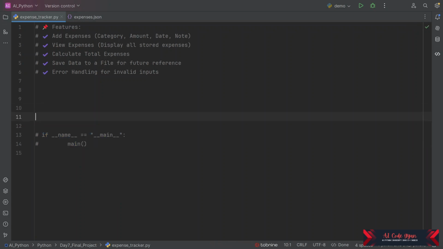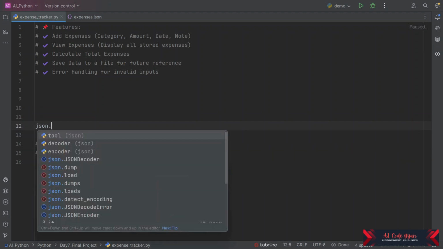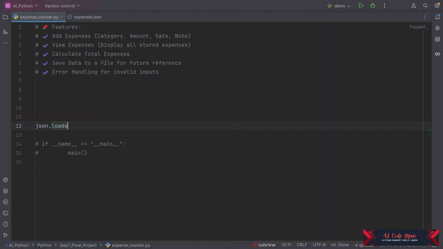And the next implementation we are going to use is file handling. So here is the JSON file. We have two main functions, that is json.loads and json.dumps. What does this do? This one will load the file content from the JSON file.